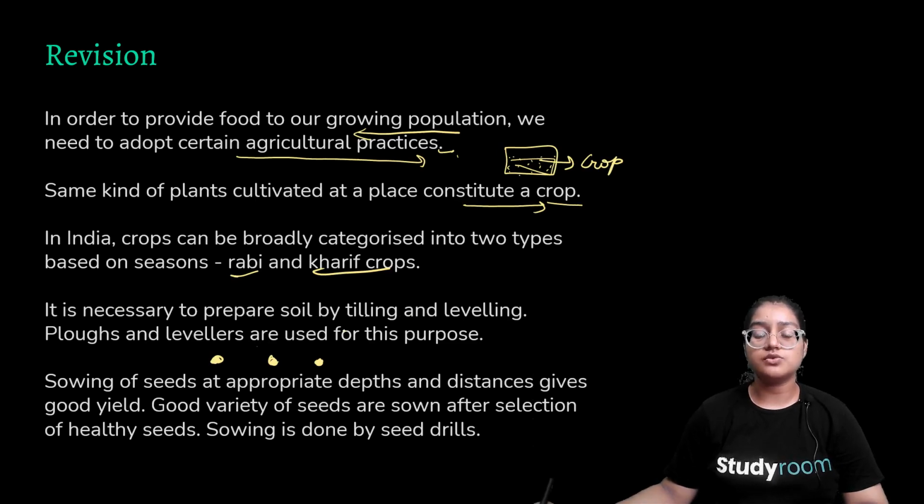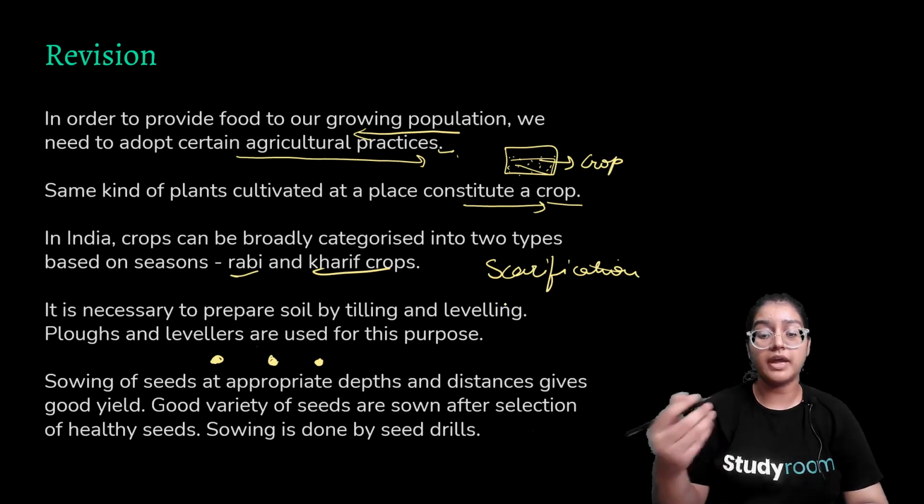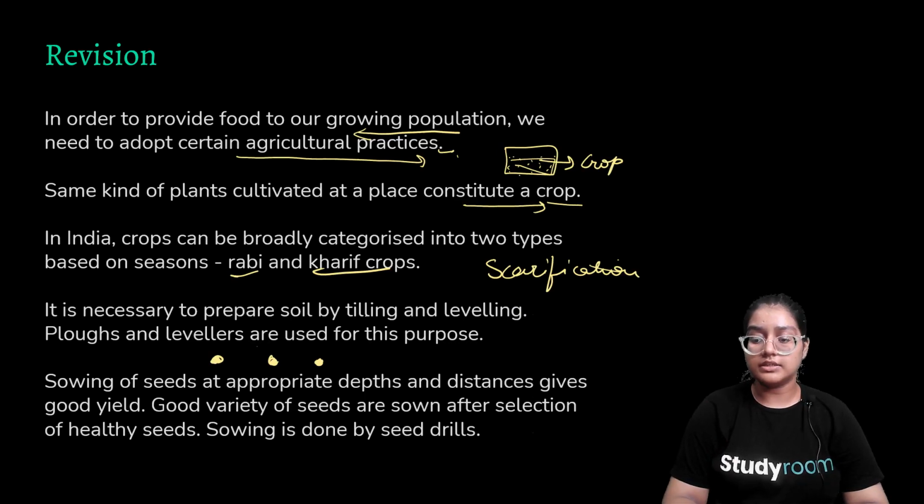So plough and leveler were used to ensure that our plant is breathing properly and our soil is loose and tilled. So these were the importance of plough and leveler. Sowing of seed at appropriate depths and distances was important. So we discussed scarification and stratification, seed soaking and seed coating. So these were all important processes which we should know about agriculture practices. Sowing was also done by seed drills.